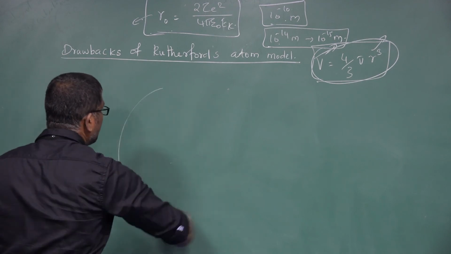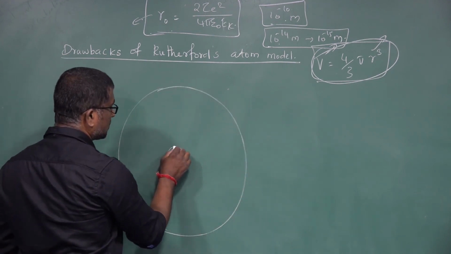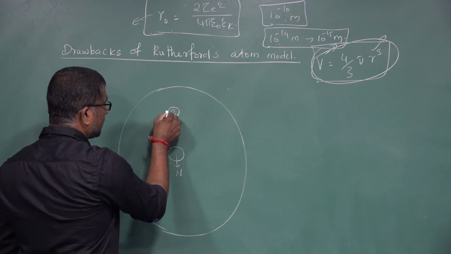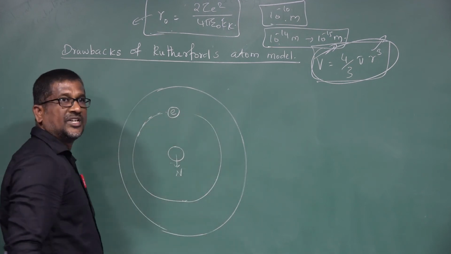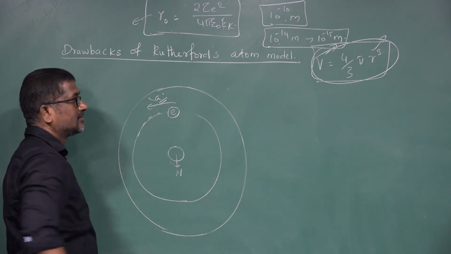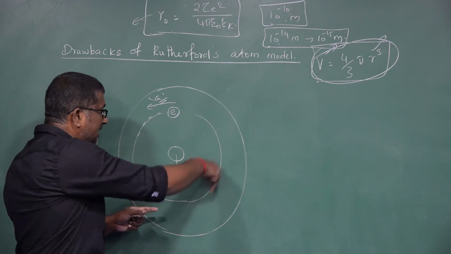So inside the atom, this is the nucleus, and the electron revolves around the nucleus in a circular orbit. The electron accelerates because the direction of its velocity changes at every instant.